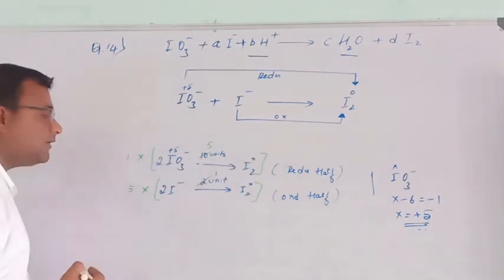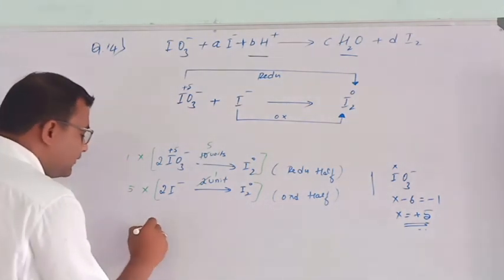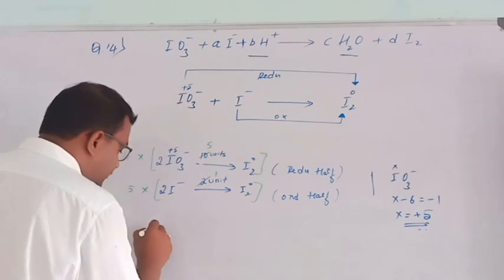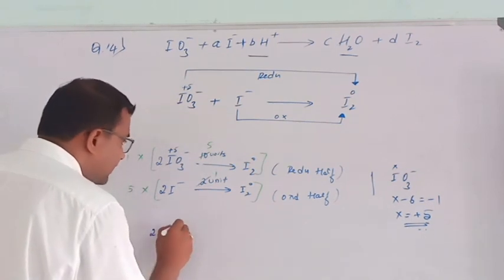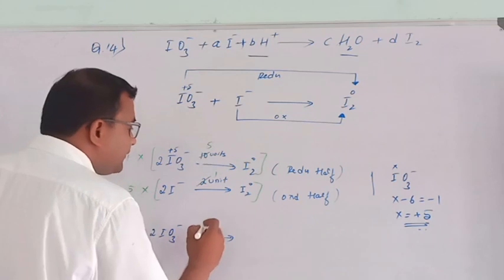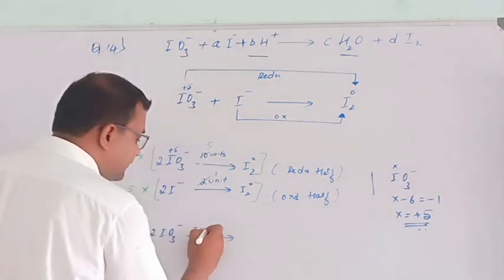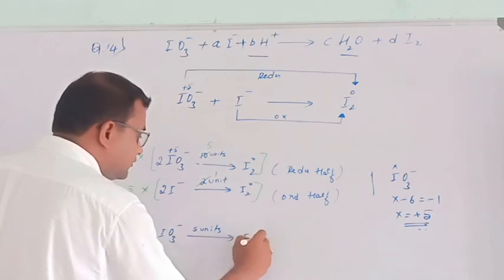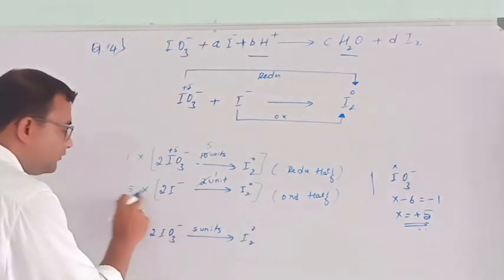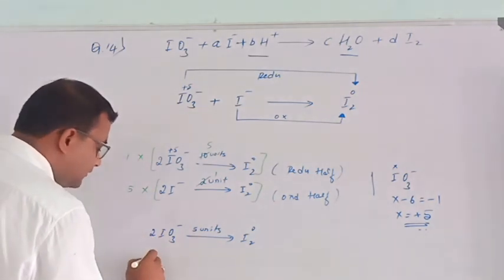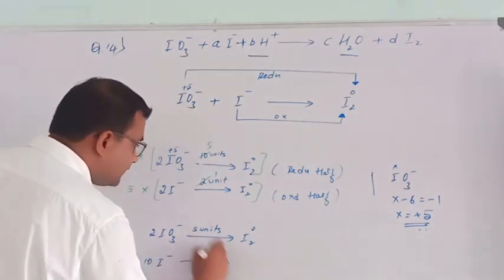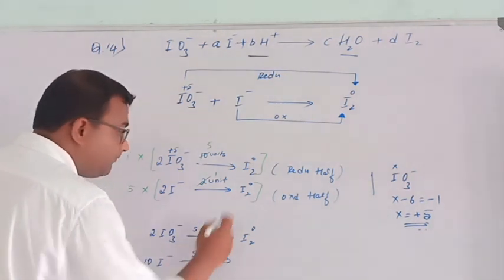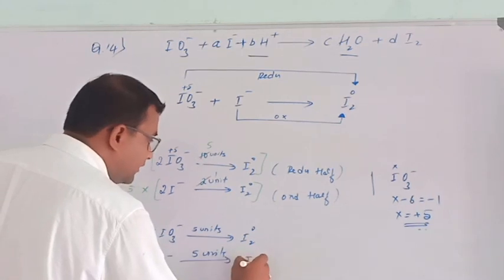And what you will get? You will get the next step. So same thing you will get, that is I2IO3 minus gives you 5 units. Then same thing, IO2. Then 2 5s are 10 iodine gives rise to 5 into 1, 5 units. Now it is same. Then 5 I2.